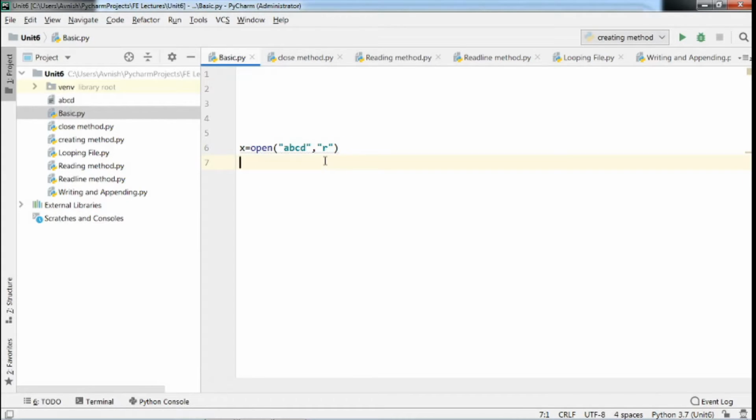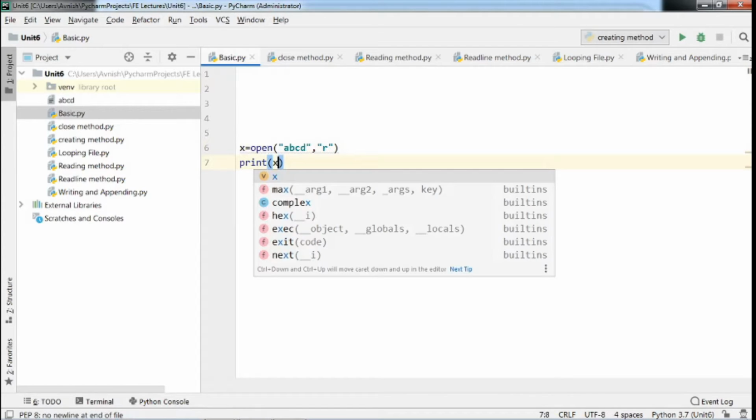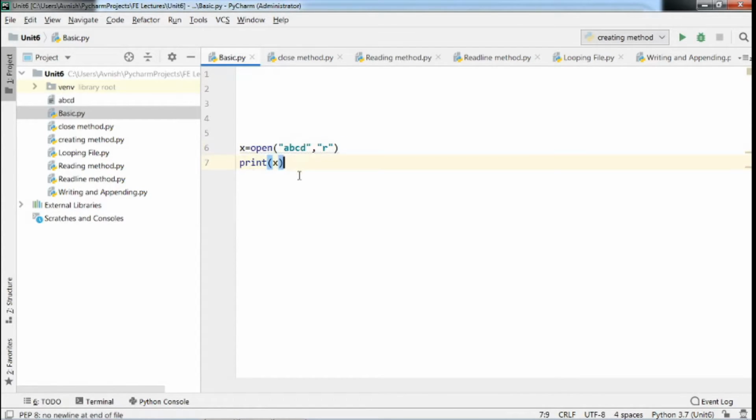Now suppose I want to read the content stored in this ABCD file. How can I read that file? To display content, we generally use the print function. Now we have already stored our file in the file object X, so I will mention X here. Whether it is possible to print the content of my file ABCD, first of all, we will check that.